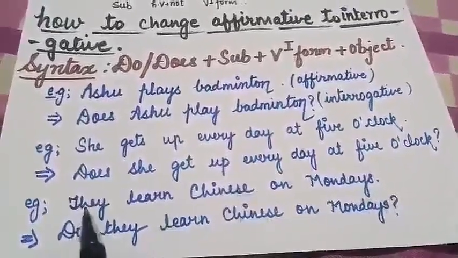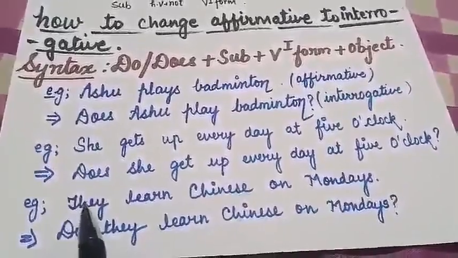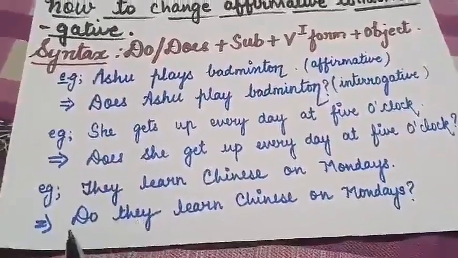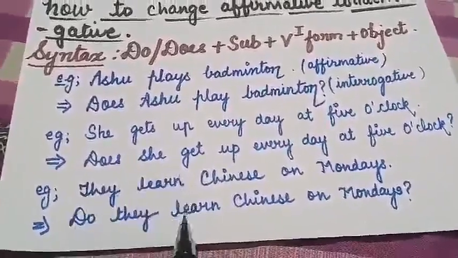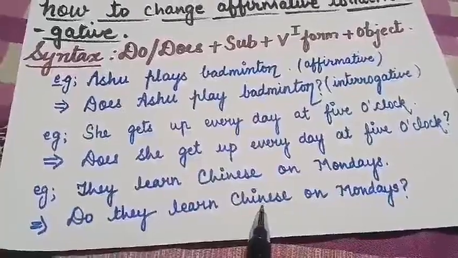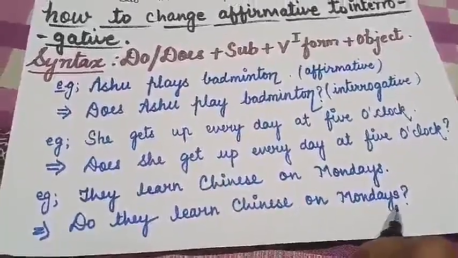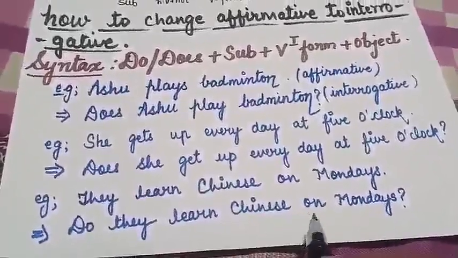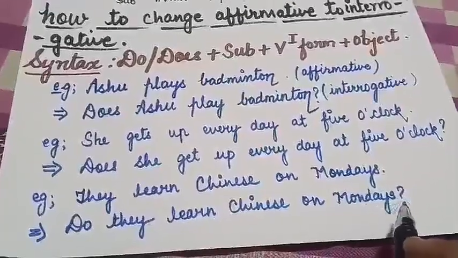Here they is plural. According to the plural subject, we will put do. Then the verb first form, then the object, then the rest of the information. So this is how we will form interrogative sentences.